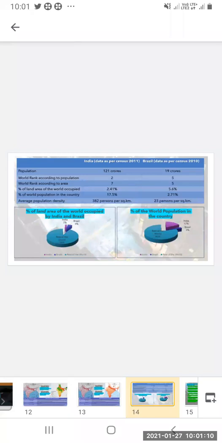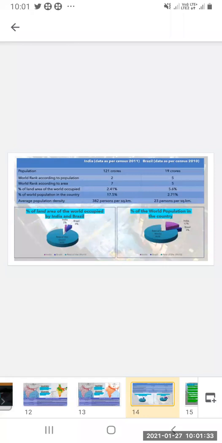Percentage of land area of the world occupied. Out of the whole world, how much we are occupying? India is occupying 2.41% and Brazil is occupying 5.6% of land area. Percentage of world population in the country.